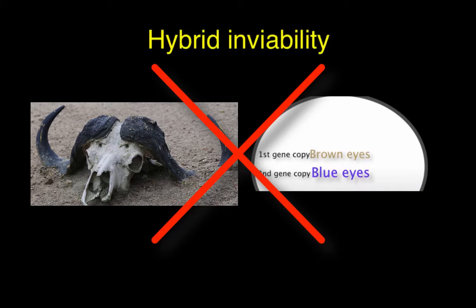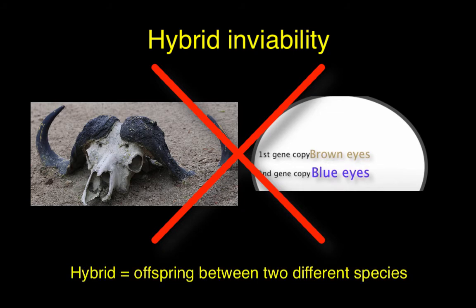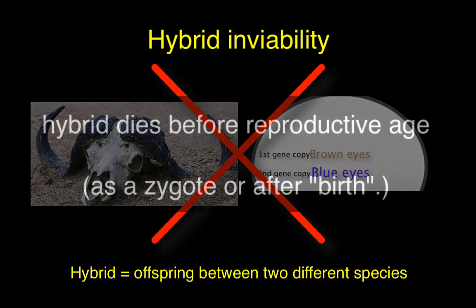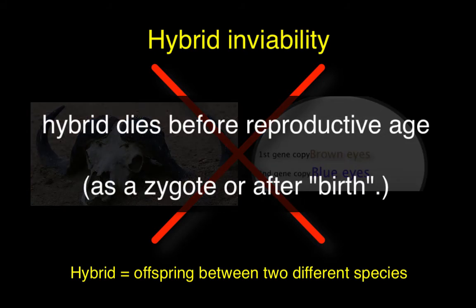So first of all, a hybrid is an offspring that arises between two different species. For example, a mule is a hybrid between a horse and a donkey. So let's say that hybrid dies inside of mom or dies as a young child, anything before reproductive age, we call that hybrid inviability.